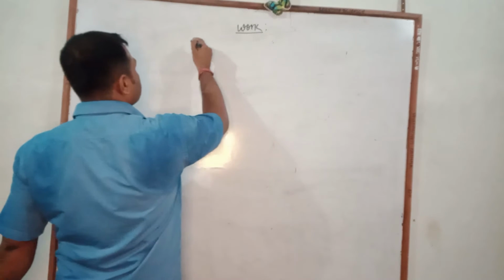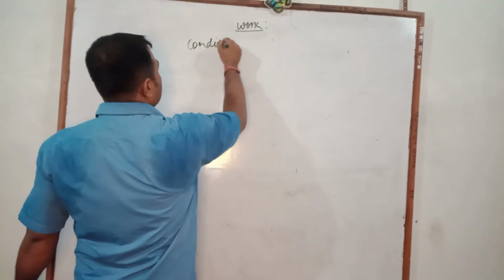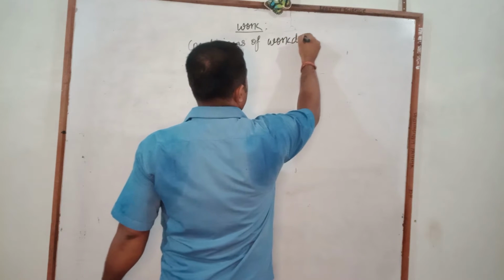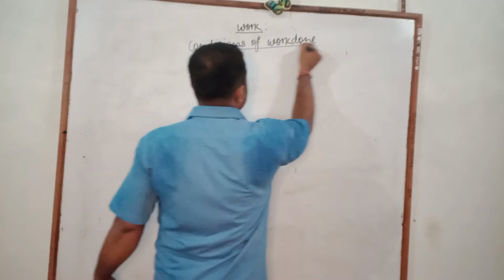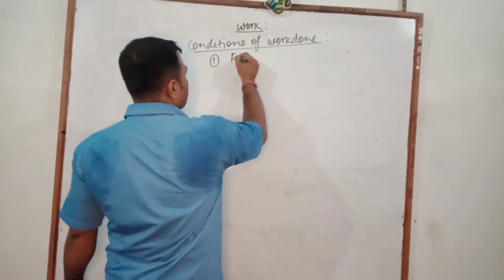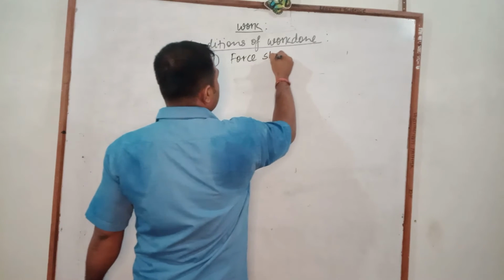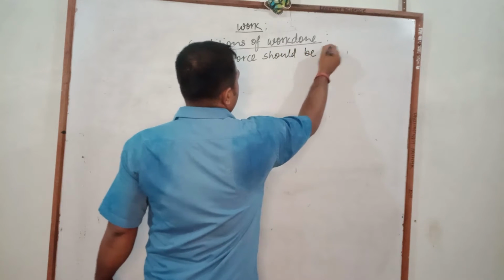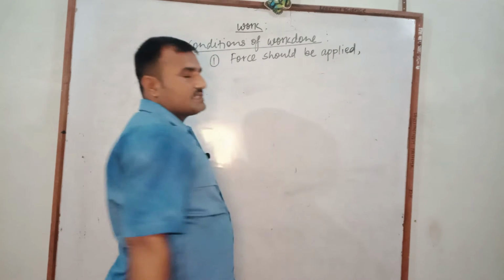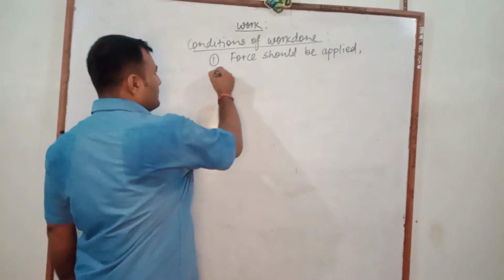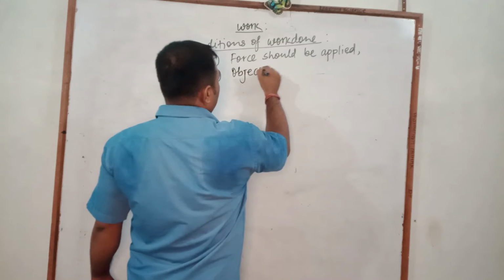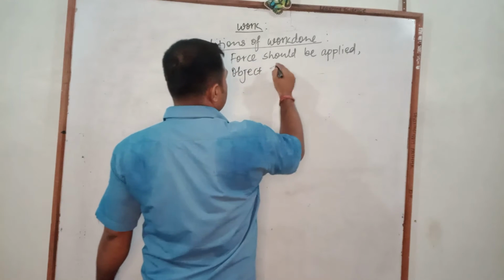Here we write the conditions of work done, in which condition the activity is called work done. First condition is force should be applied. There should be application of force in any activity. The second condition is that the object must be displaced.